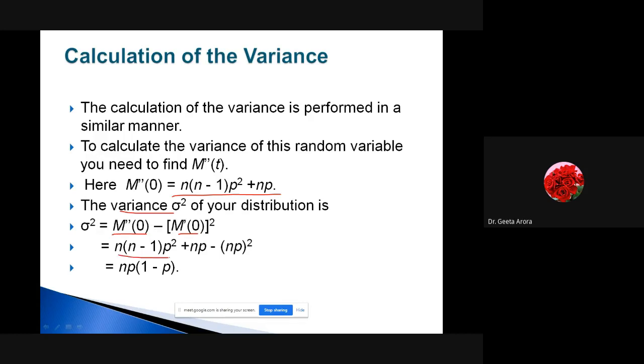So if I simplify the whole expression, taking the difference of M''(0) and M'(0) whole squared, it gives me npq. Correct? So this is what we have as the variance, and we have calculated the variance from the moment generating function.